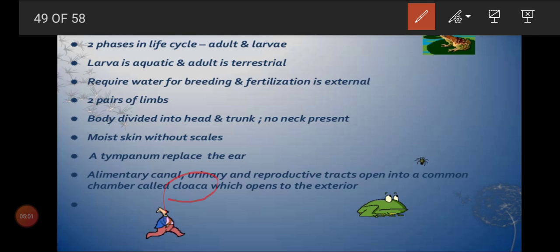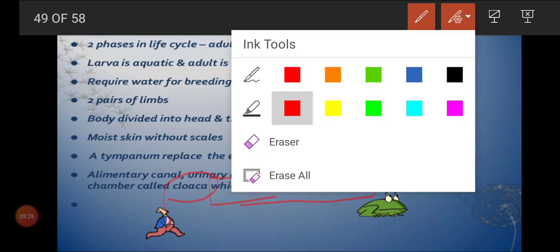So the small opening cloaca is meant for the alimentary canal, urinary and reproduction. It is meant for removal of excretory waste, removal of urine, and also the releasing part of the sperm or egg. So that is the common chamber, we call it the cloaca, which opens to the exterior. This is the common characteristic regarding amphibians.